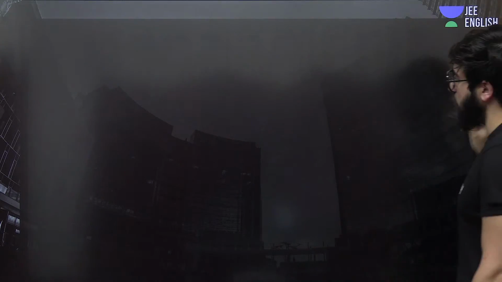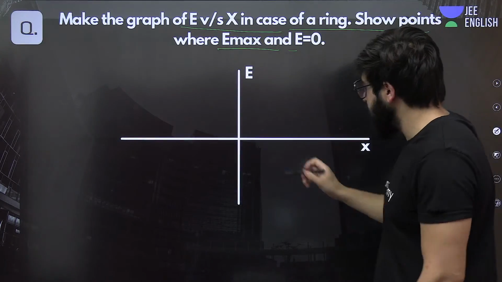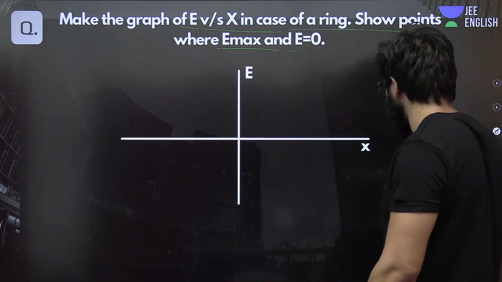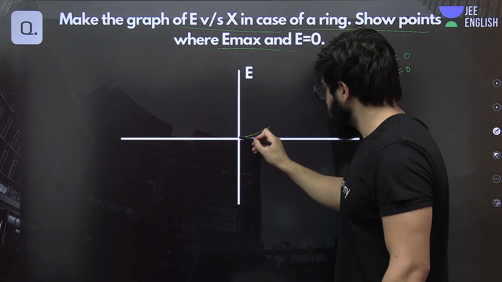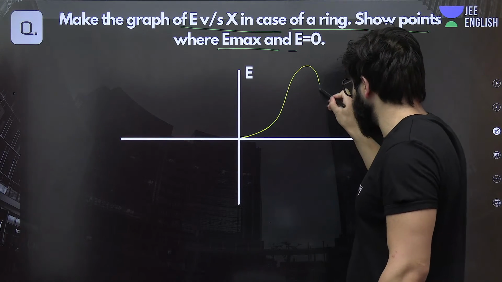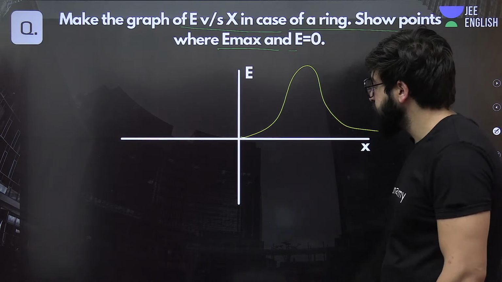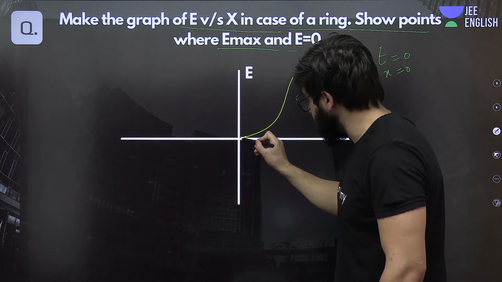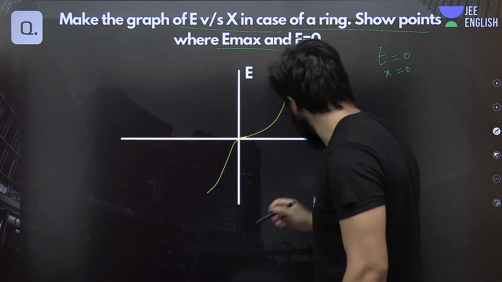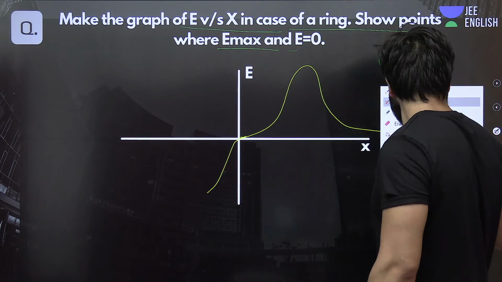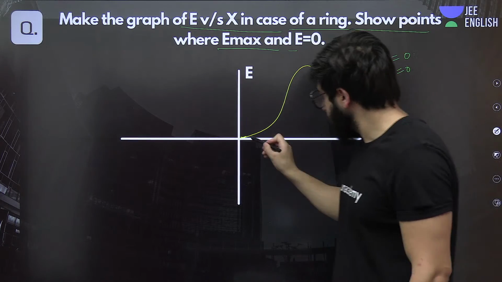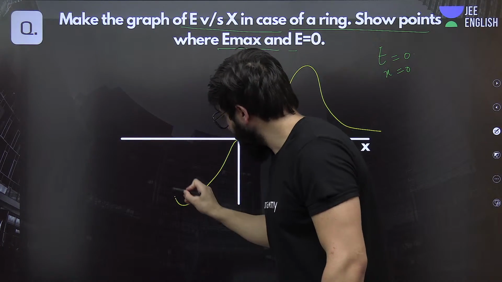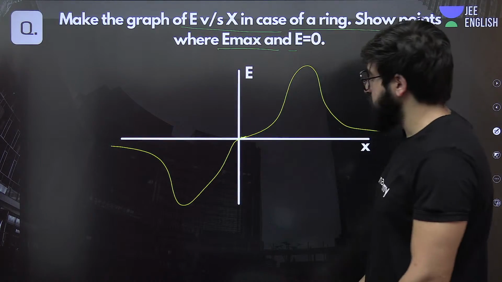So first of all, the graph has to basically start from here only. Graph has to basically start from here only. So the graph will be basically like this, at this point, and from here it will be like this.